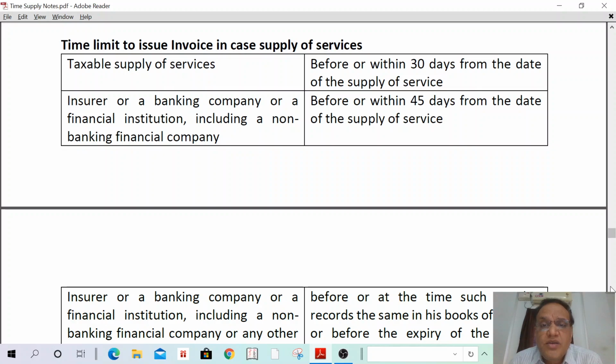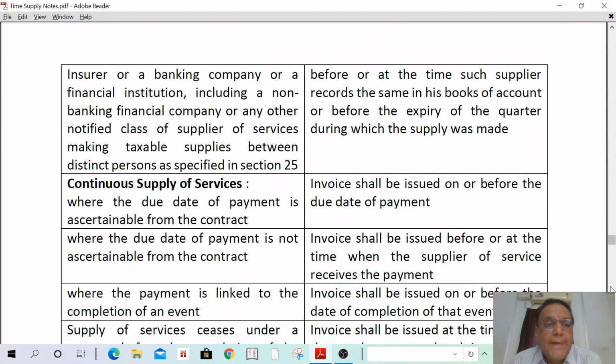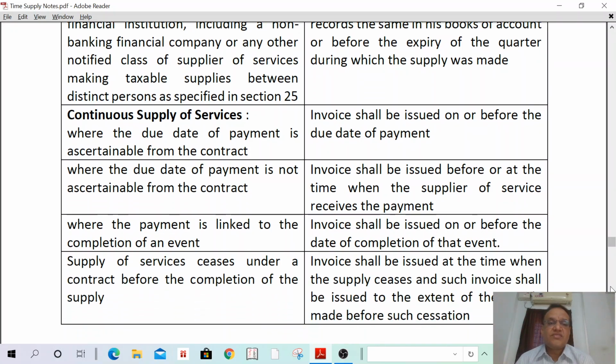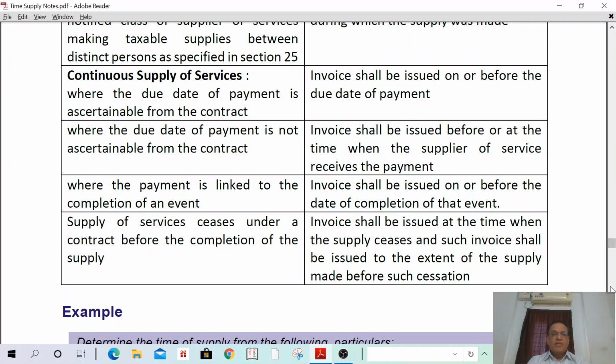Taxable supply of service: before or within 30 days from the date of supply of service. Insurer or banking company or a financial institution, including a non-banking financial company: before or within 45 days from the date of supply of service. Insurer or a banking company or a financial institution, including a non-banking financial company or any other notified class of suppliers of services making taxable supplies between the distinct persons as specified in section 25: before or at the time such supplier records the same in his books of account or before the expiry of the quarter during which such supply was made. Okay.